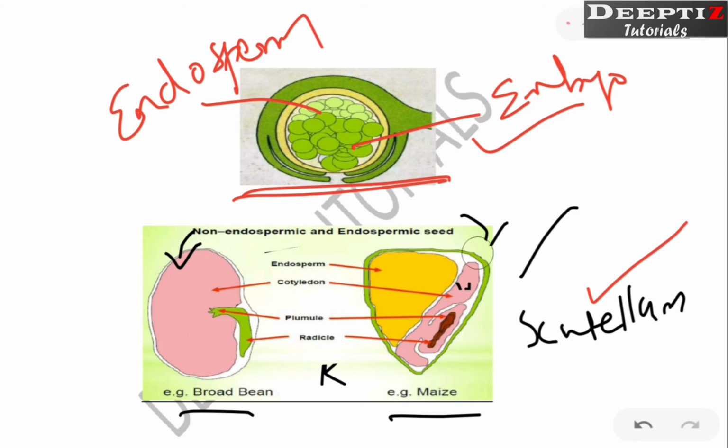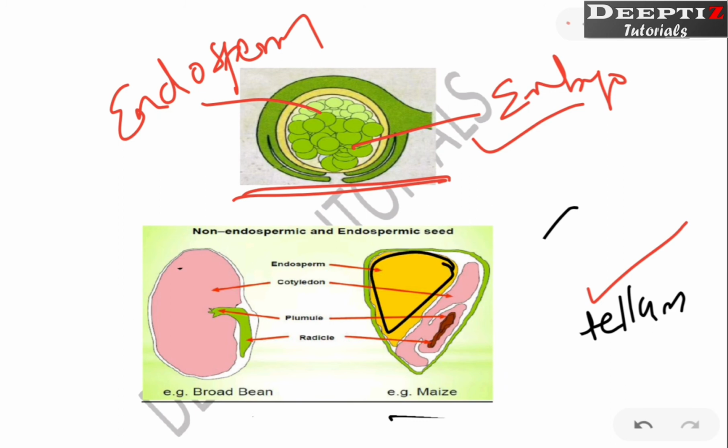So I hope you have understood the difference between endospermic and non-endospermic. This is the endosperm which will be left in case of an endospermic seed. Why? Because the endosperm keeps dividing. What about non-endospermic? Since the division of the endosperm is less, it will be used up by the embryo, and after some time, once the endosperm gets over, this embryo will be nourished by the cotyledon.